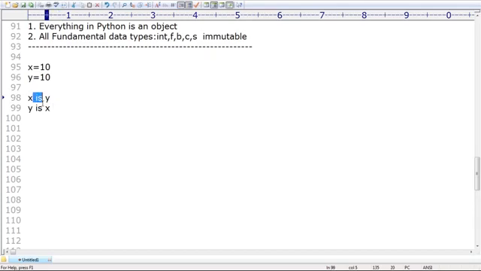The is operator always checks reference comparison: whether both are pointing to the same object or not. Like in Java we have the double equal operator, that double equal operator in Python is nothing but the is operator, right? Clear? Are you able to understand? Yes. Okay. Now have a look once.